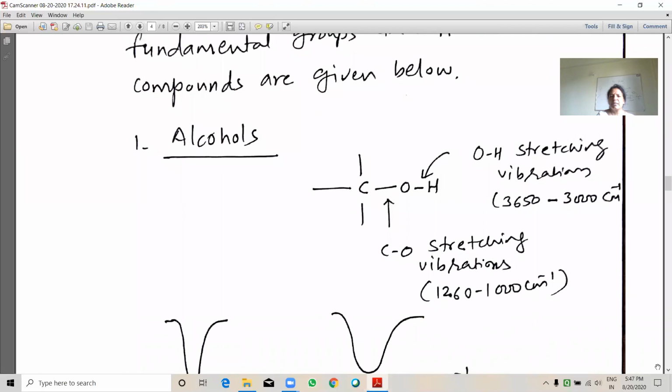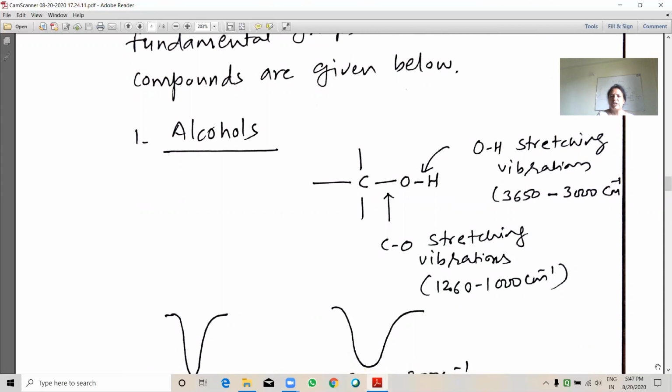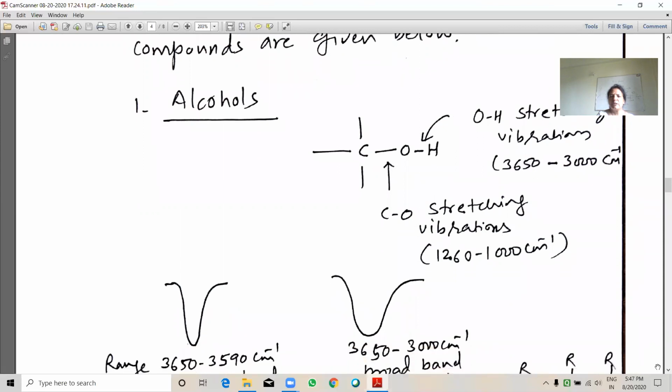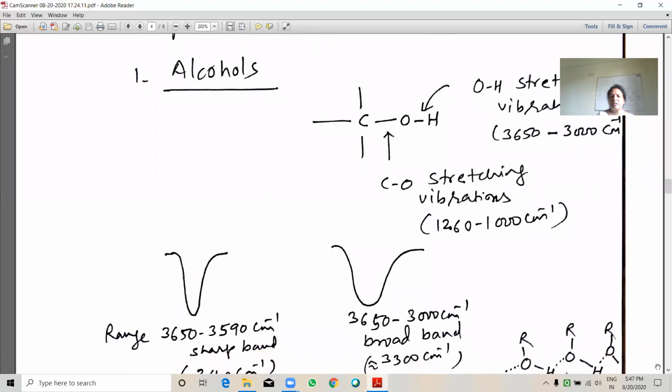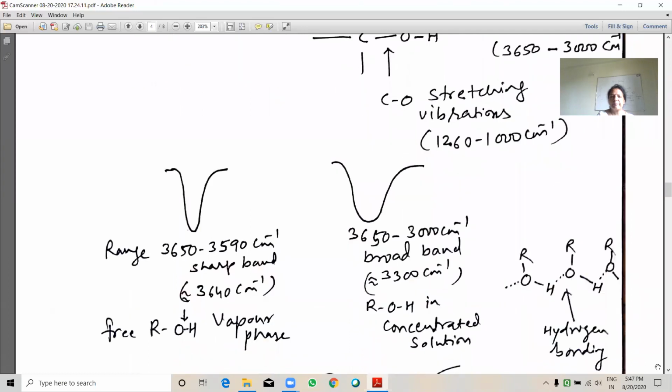See here, this OH. Here OH stretching vibration, its value is higher, its range is 3650 to 3000 inverse centimeter. Whereas CO stretching is in a lower frequency range, that is 1260 to 1000 inverse centimeter.